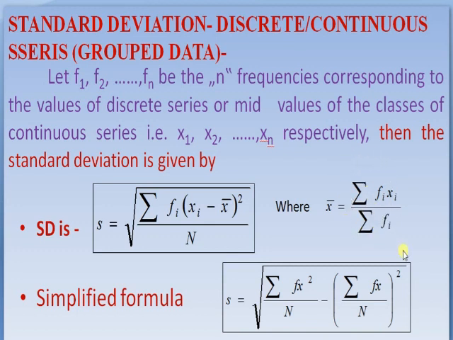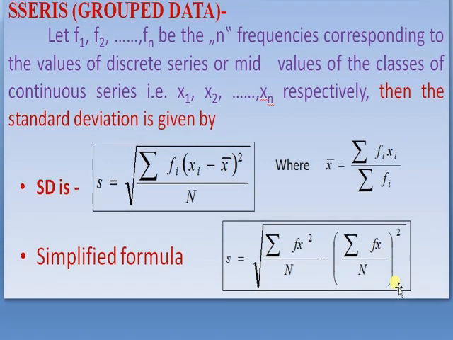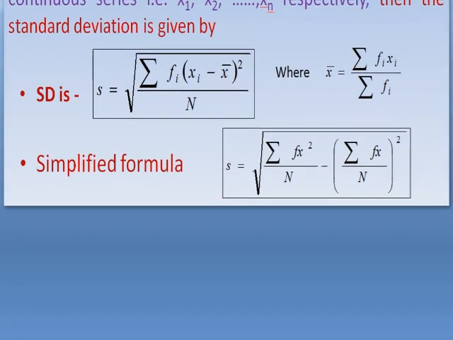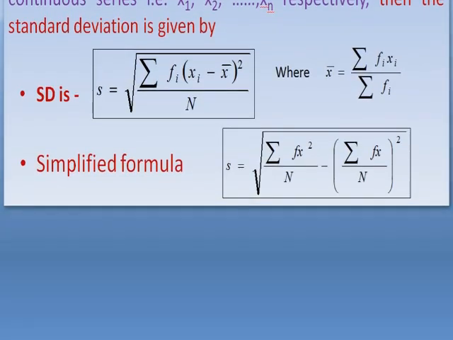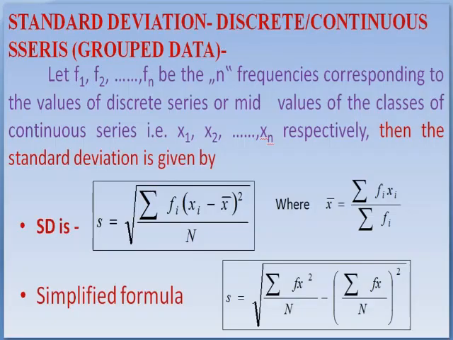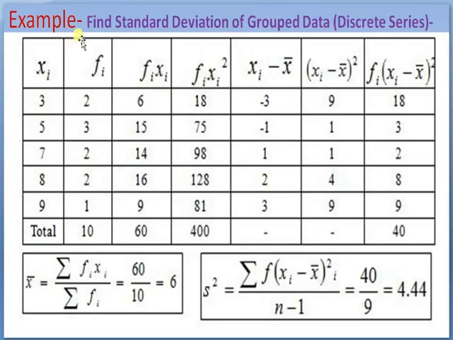What is standard deviation in case of discrete or continuous series? Let f1, f2 up to fn be the n frequencies corresponding to the values of a discrete series or mid values of the classes of a continuous series, that is x1, x2, xn respectively. Then the standard deviation is given by s is equal to square root of summation of fi into xi minus x bar whole square divided by n, where x bar is equal to summation of fi xi divided by summation of fi.